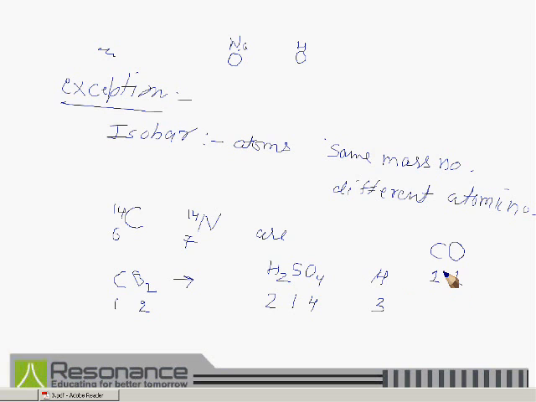Now we can say that if the number of carbon atoms and oxygen atoms are 1 and 1 respectively, then this will be known as carbon monoxide. And if the number of carbon atoms is 1 and the number of oxygen atoms is 2, then this will be known as carbon dioxide.